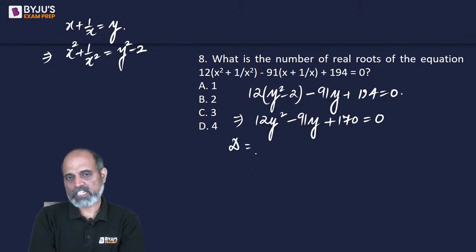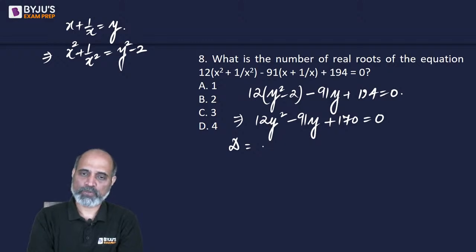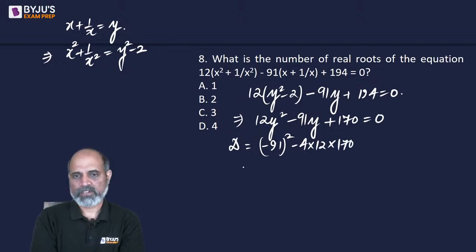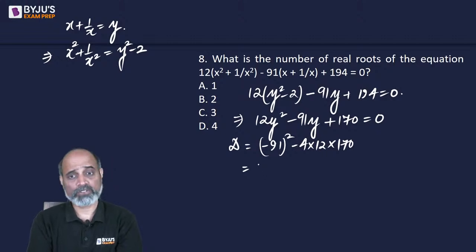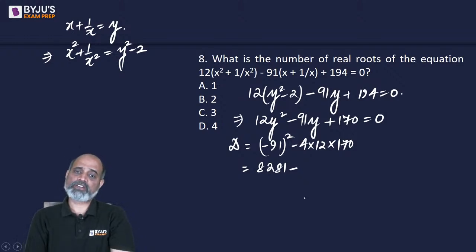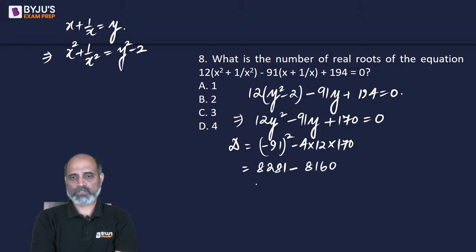So if we calculate the discriminant of this, it is going to give us b square minus 4ac. So 91 square is going to be 90 square, which is 8100, plus 90 plus 91, which is 181. So this is 8281. Minus 17 into 12 is 170 plus 34, which is 204. 204 into 4 is 816. So this is 8160. So the difference is going to be 121.